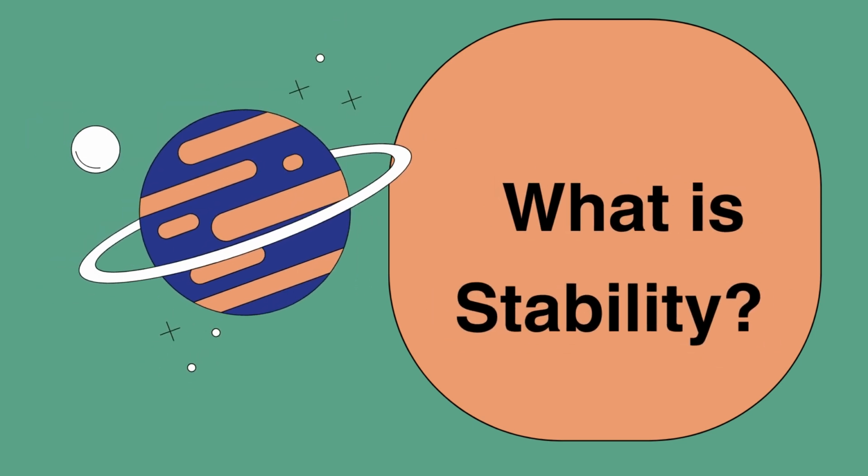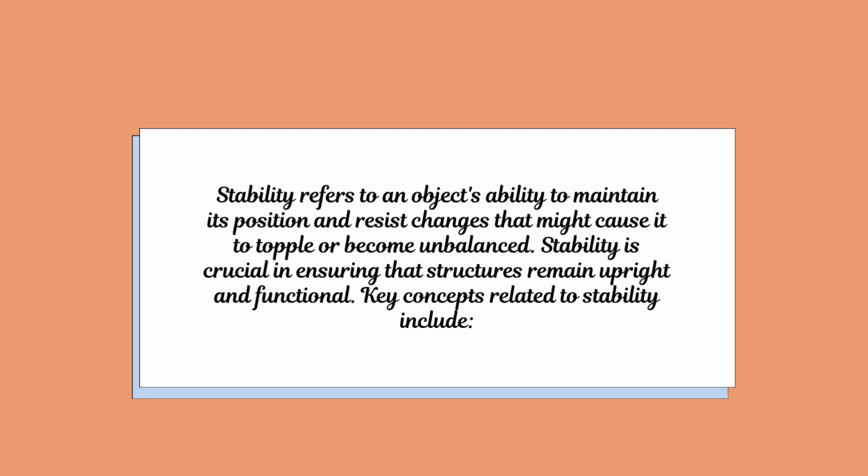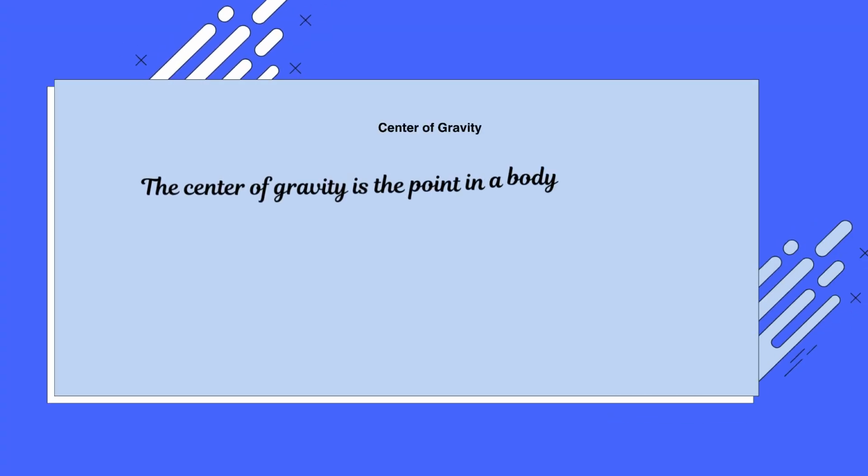What is stability? Stability refers to an object's ability to maintain its position and resist changes that might cause it to topple or become unbalanced. Stability is crucial in ensuring that structures remain upright and functional. Key concepts related to stability include center of gravity.